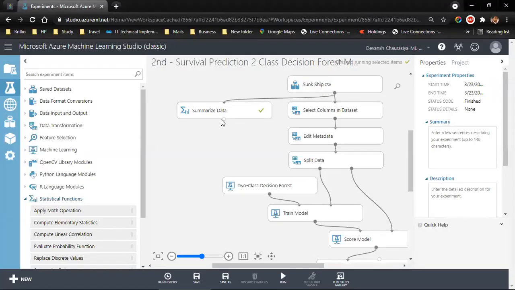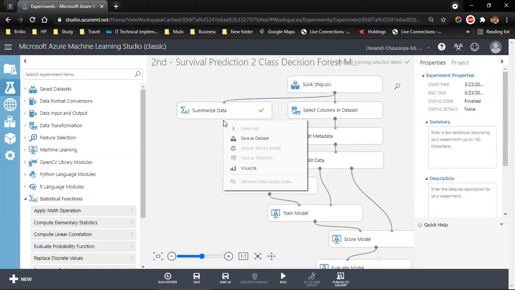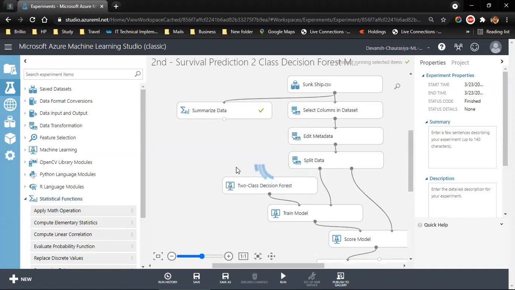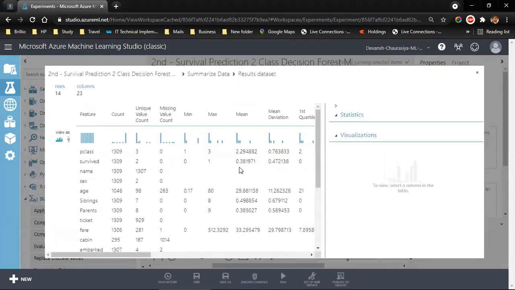Now that it has run, I can right click and visualize the output. Let's see. Now you see it has pivoted the data. I have the features over here and functions over here. So passenger class count is 1309, and here the cabin is 295, unique values and so on.